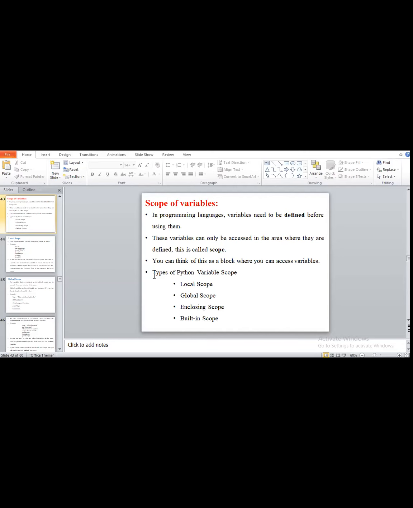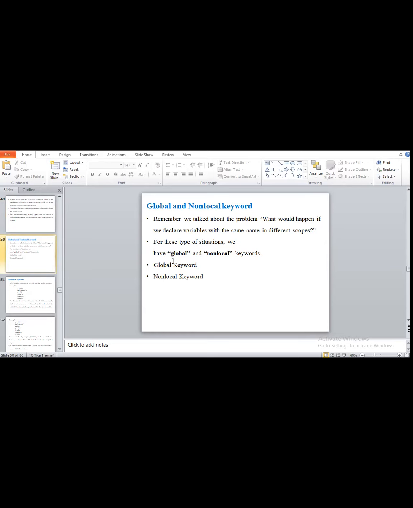Okay, now we will move to the next point. Regarding the declaration of scope of a variable, we have two keywords: one is global and one is nonlocal.